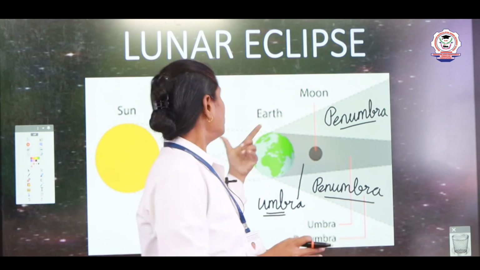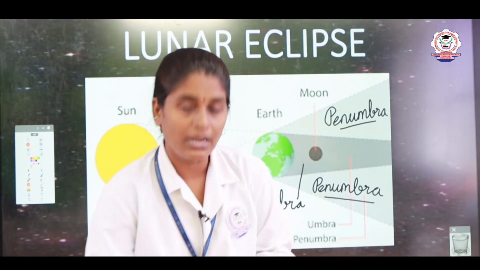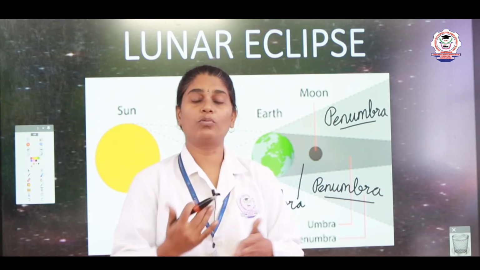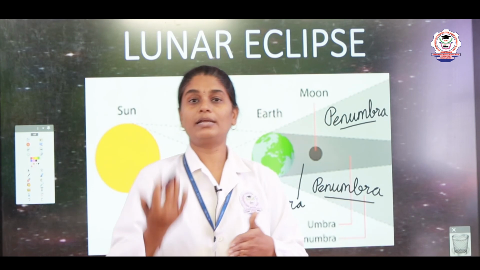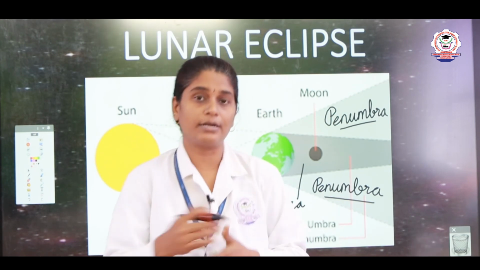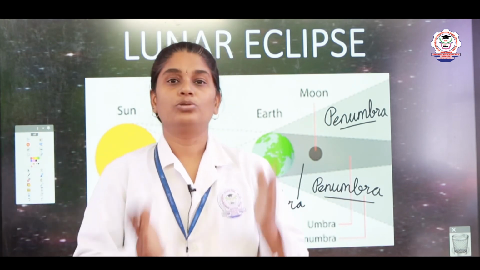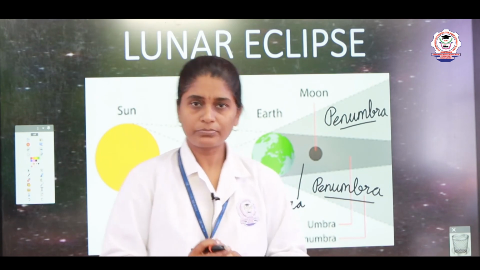About solar eclipse and lunar eclipse you have to explain, and if they ask in 1 mark what is umbra, what is penumbra, what is total lunar eclipse or total solar eclipse or partial lunar eclipse or partial solar eclipse, and what is eclipse, you have to answer correctly.